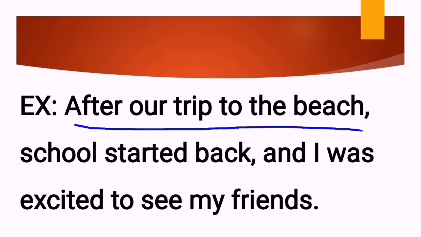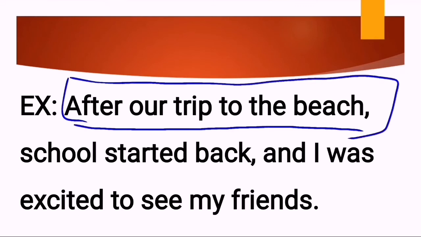If we're going to read this alone, this part only, after our trip to the beach, then what happened to your trip? Right? So it lacks details, meaning to say this is our first DC or dependent clause. So we already found our first dependent clause here.